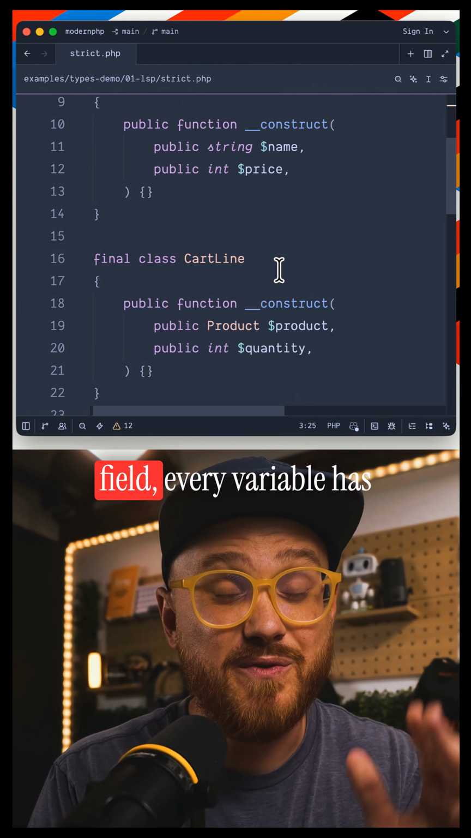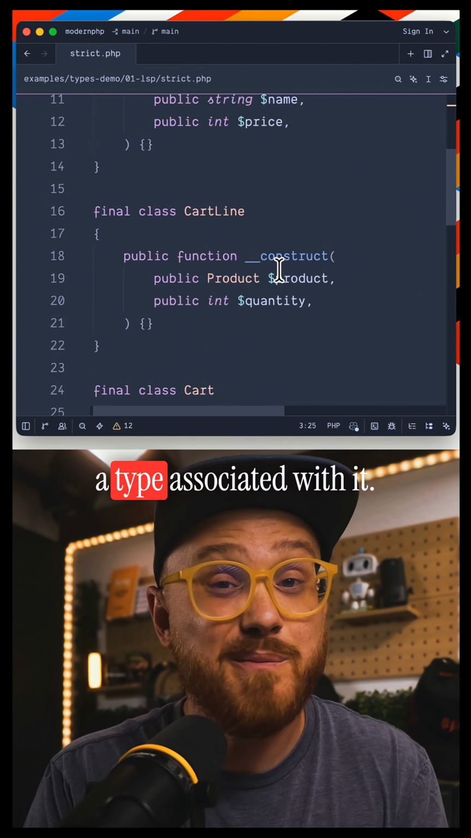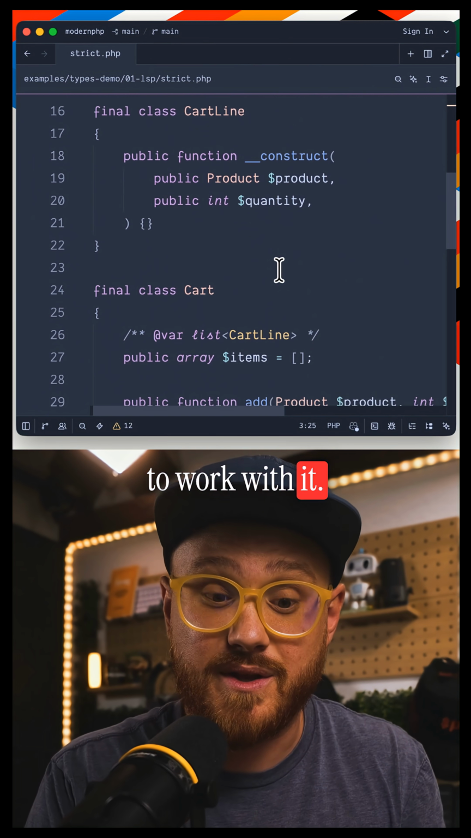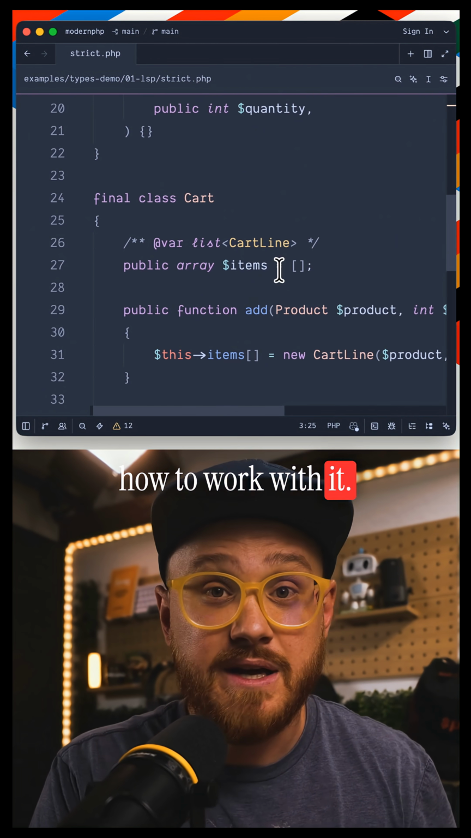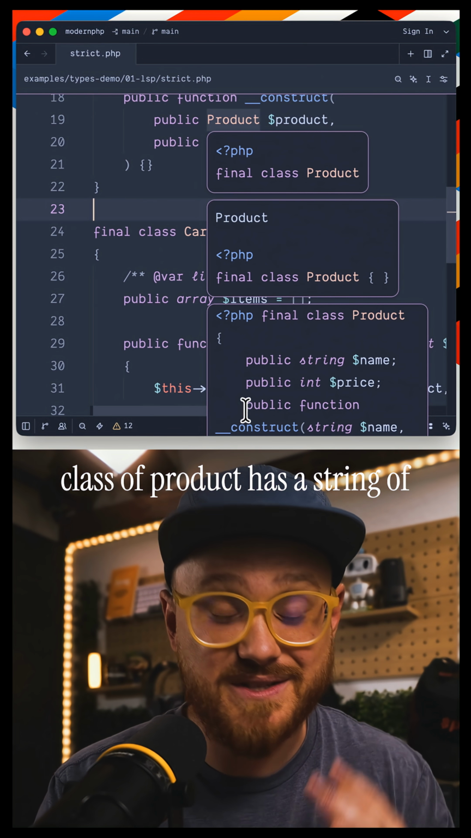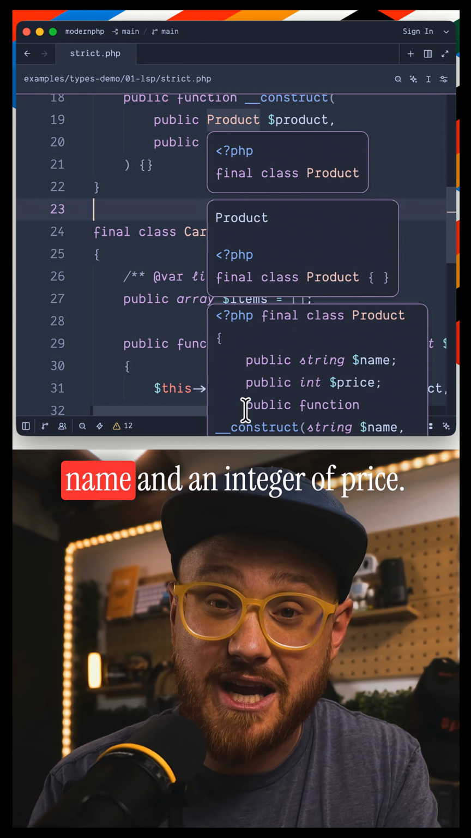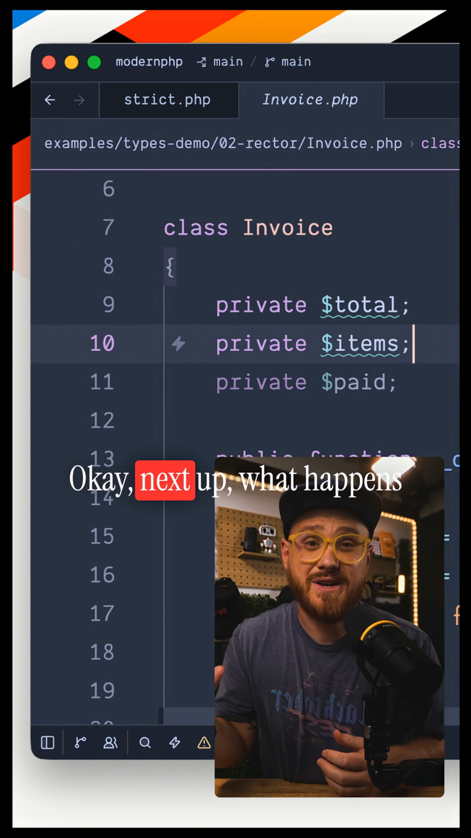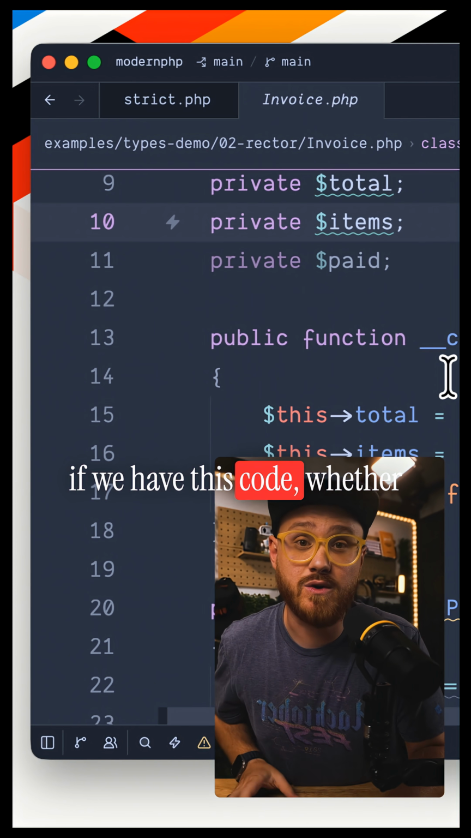Every parameter, every field, every variable has a type associated with it. So AI knows how to work with it. Your LSP knows how to work with it. My LSP in my Zed editor, for example, knows that this class of product has a string of name and an integer of price.